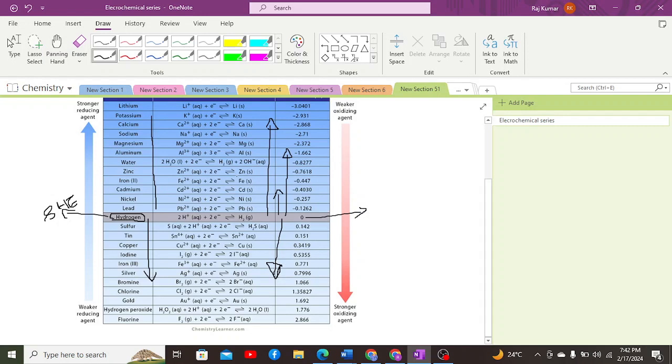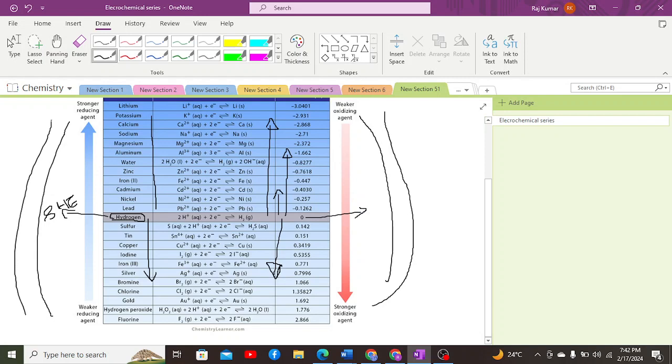As you can see in the diagram, from top to bottom there are stronger oxidizing agents and weaker reducing agents, and from bottom to top, vice versa: weaker oxidizing agents and stronger reducing agents, right?